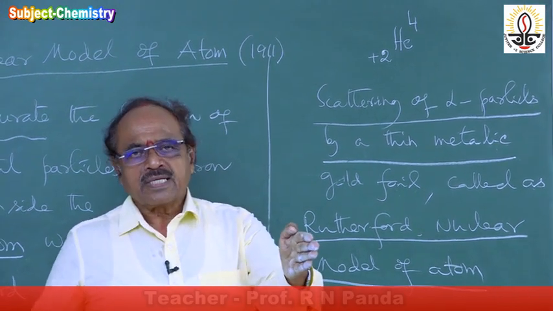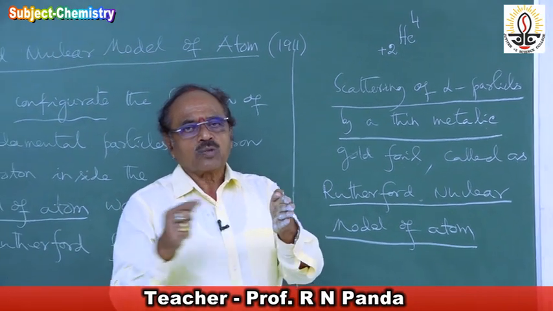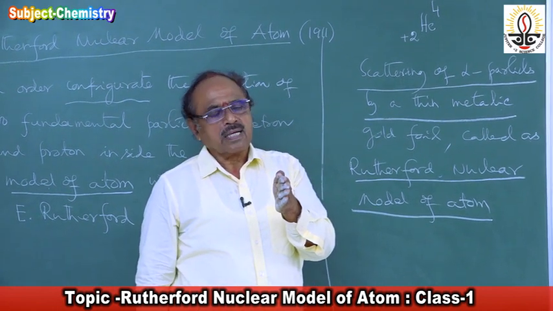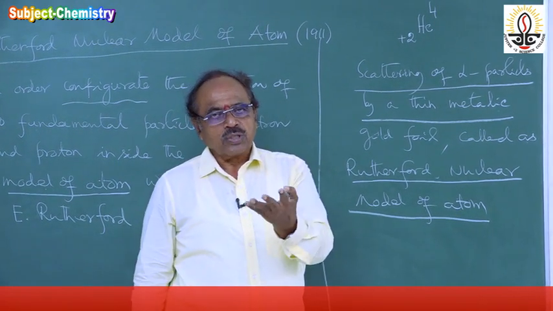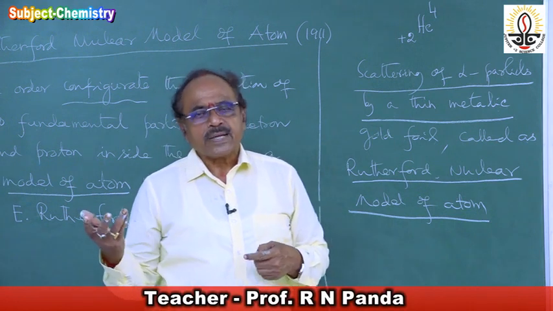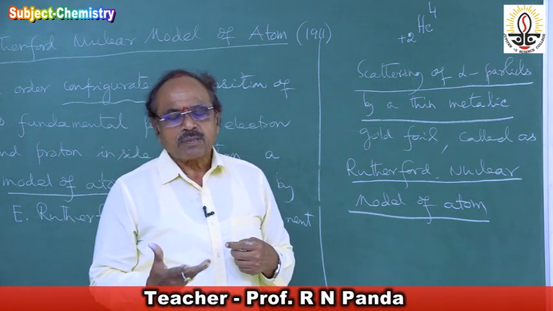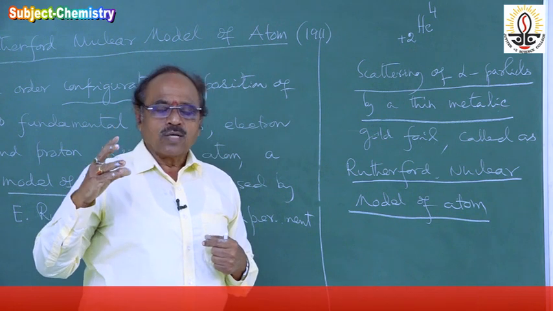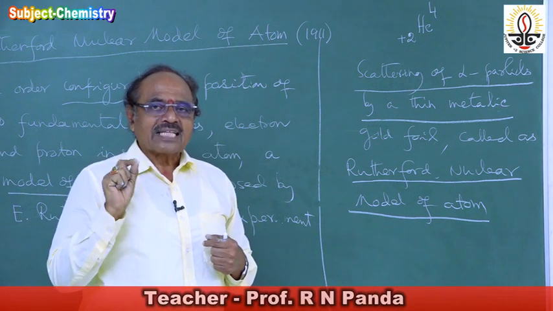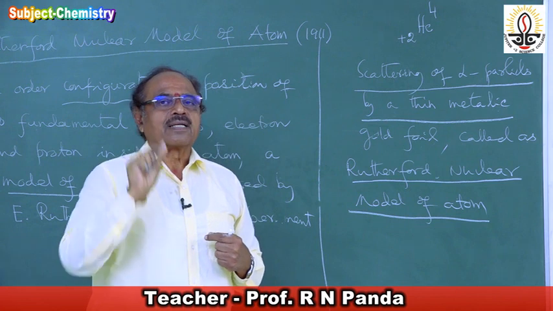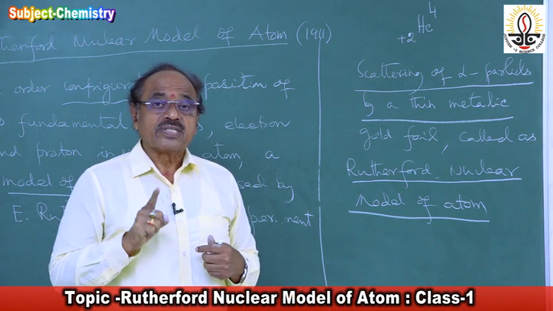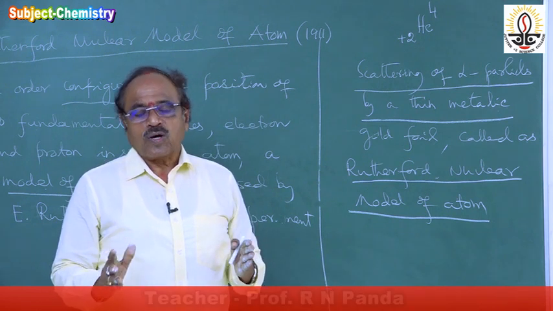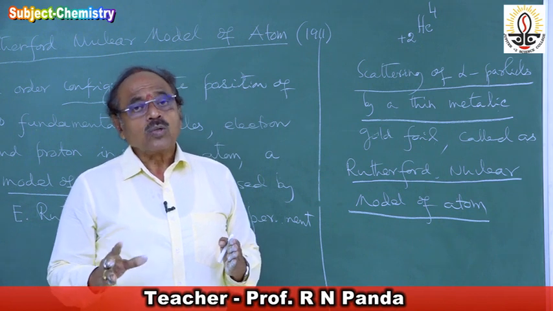Imagine a gold foil kept, and these alpha particles allowed to strike upon it, moving with a velocity about equal to the velocity of light. We know that when a particle with mass is moving, it has a lot of kinetic energy, half mv square. So imagine the energy associated with an alpha particle when it moves in a straight line.